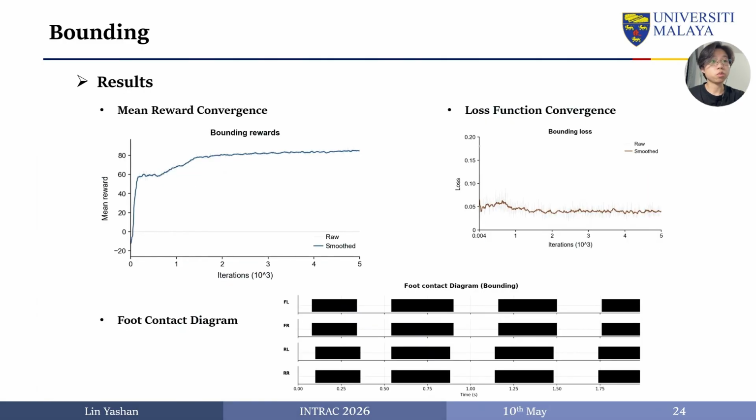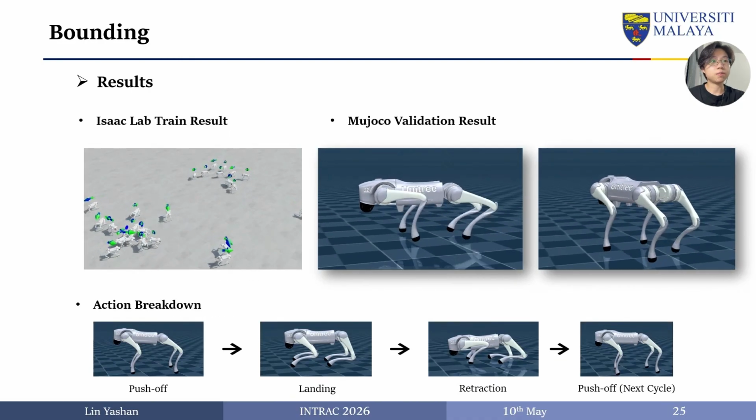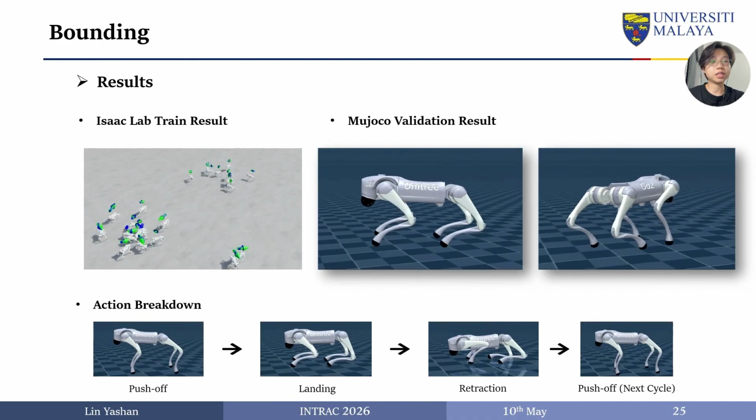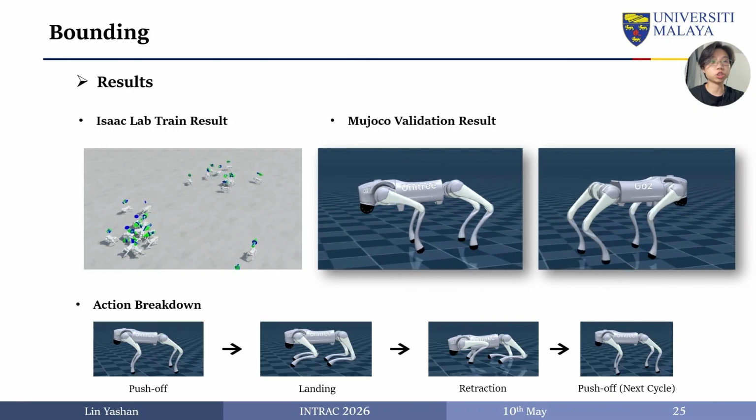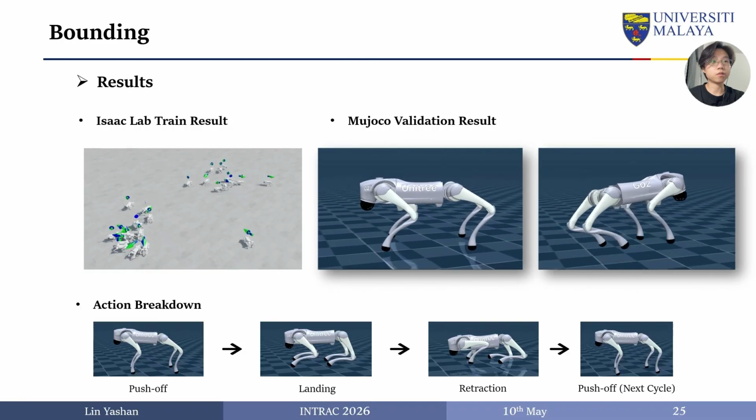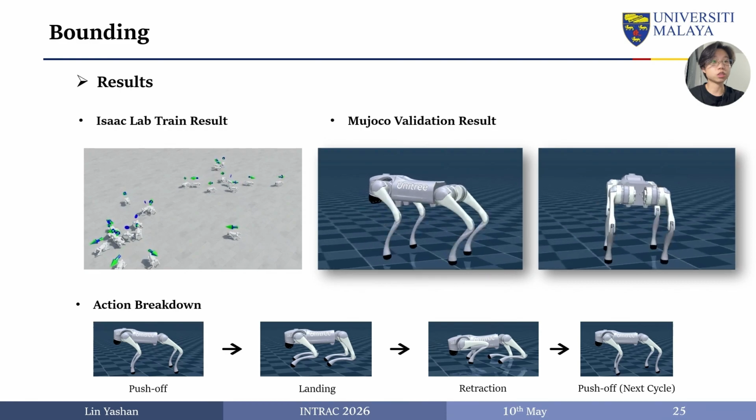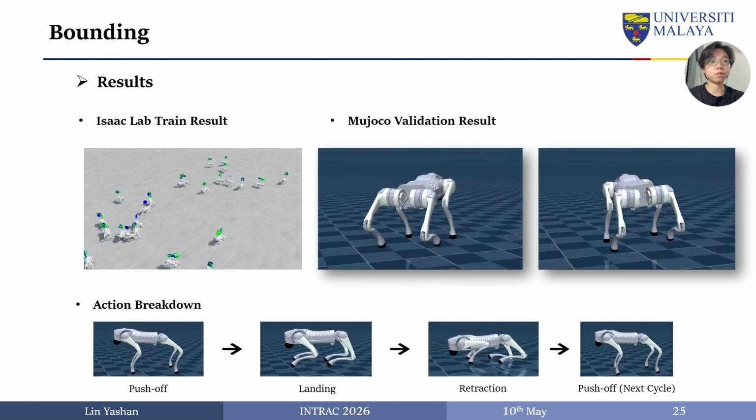The results show the reward increases and stabilizes at a high level. The contact diagram is the key evidence. The four feet are mostly synchronized, with clear no-contact intervals corresponding to the desired flight phase. The visualization shows the learned bounding cycle: push-off, landing, retraction, and the next push-off. Both Isaac Lab and MuJoCo preserve this synchronized structure, confirming zero-shot transfer.